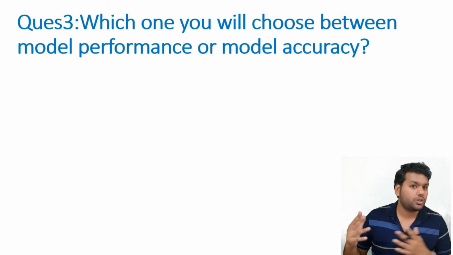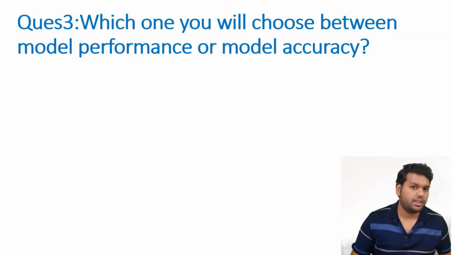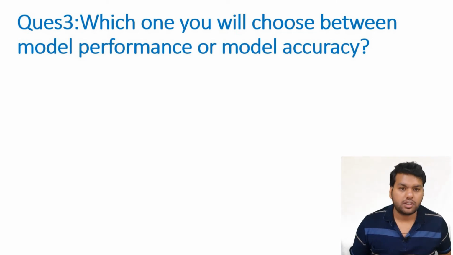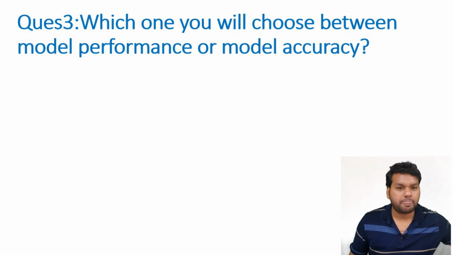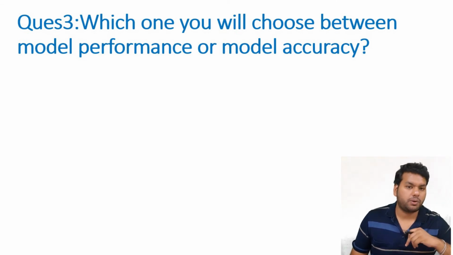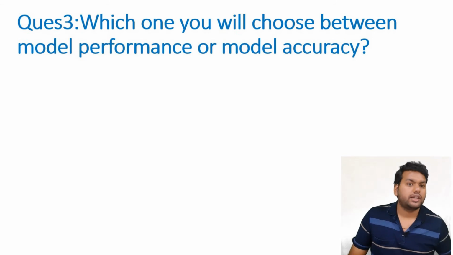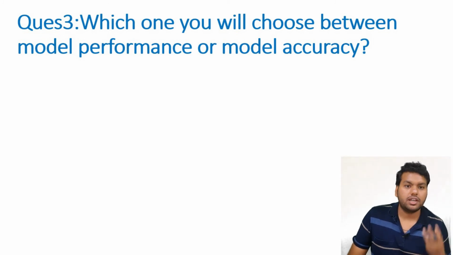Both play a crucial role, because you want the result as soon as possible, and you also want a more accurate result in the case of the coronavirus. So the answer to this question is actually based on the business context of the problem. And while calculating accuracy, you should calculate how much the cost of making mistakes is in that problem. So this is the answer to the third question.